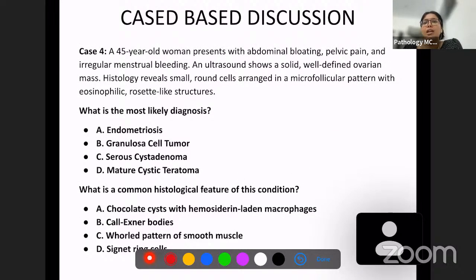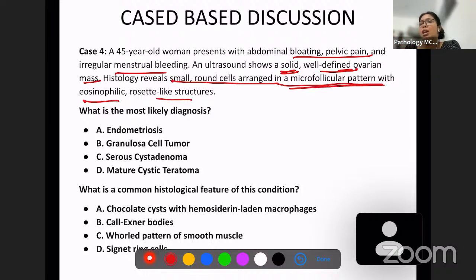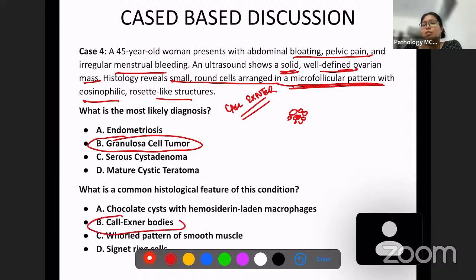Now the last case: a 45-year-old woman presents with abdominal bloating, pelvic pain and irregular menstrual bleeding. An ultrasound shows a solid, well-defined ovarian mass. Histology reveals small round cells arranged in a microfollicular pattern with eosinophilic rosette-like structures. What are these structures called? We know the microfollicular pattern with central eosinophilic rosette-like structure. These structures are nothing but Call-Exner bodies. They have given a very good clue. So in which tumor do we see Call-Exner bodies? Granulosa cell tumor. What is the most common histologic feature in this condition? Call-Exner body. So very easy.